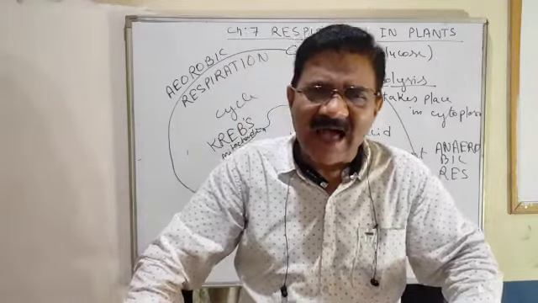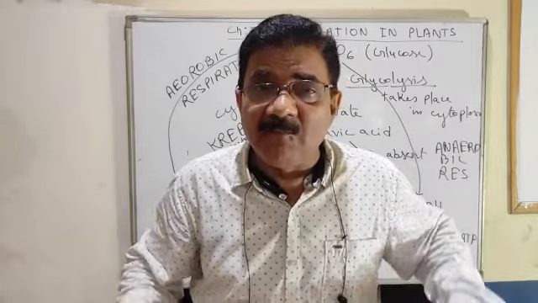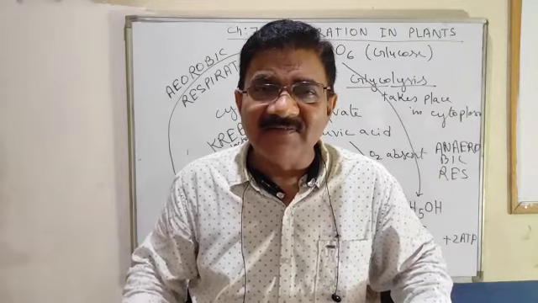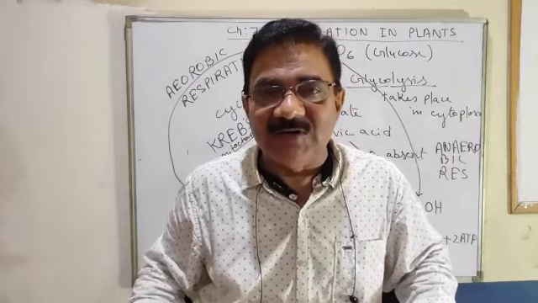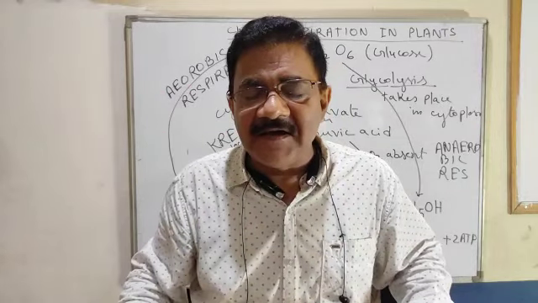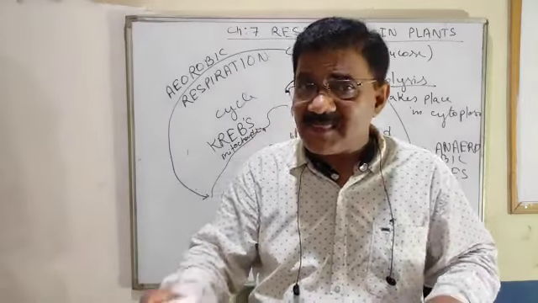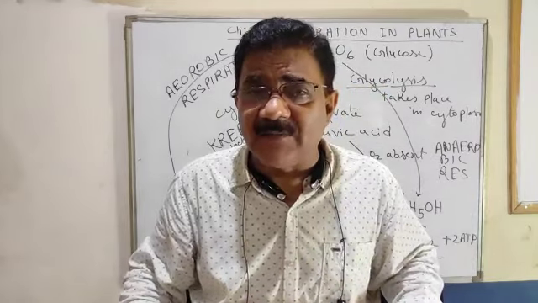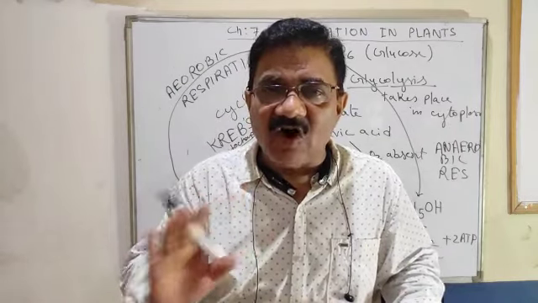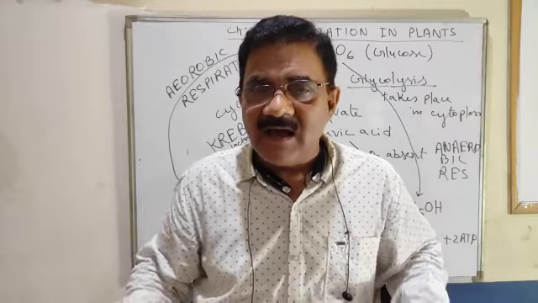Dear children, haven't you seen, if more smoke is coming from the silencer of your bike, what does it mean? It means the mileage is not good. And if less smoke or no smoke is coming, the bike's mileage is good. Why? More smoke means oxidation is not taking place completely in the carburetor.